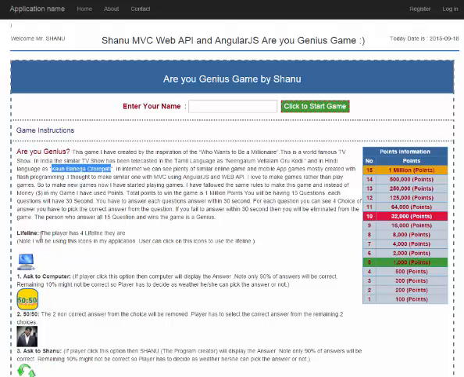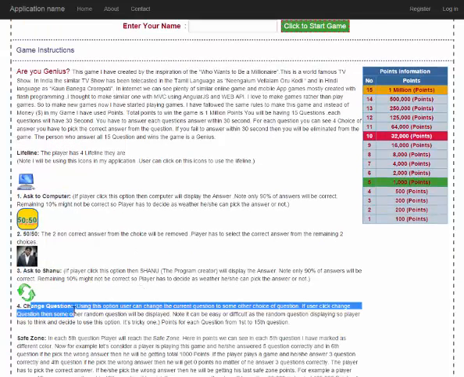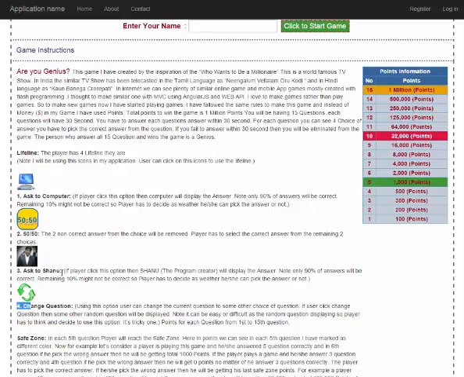To play this game, the player has 4 lifelines: ask the computer, 50-50, ask Shanu, and change question. If the player doesn't know the answer, he can ask the computer. If he clicks the ask the computer button, it will display an answer to him. There is only a 90% chance that the answer will be correct, so the player has to pick the right one.